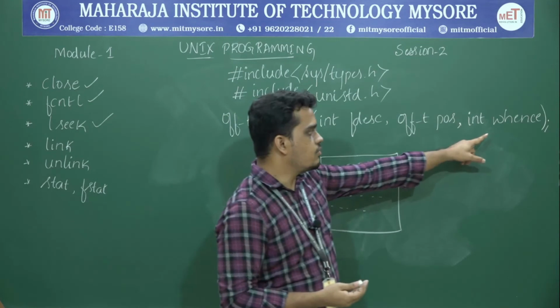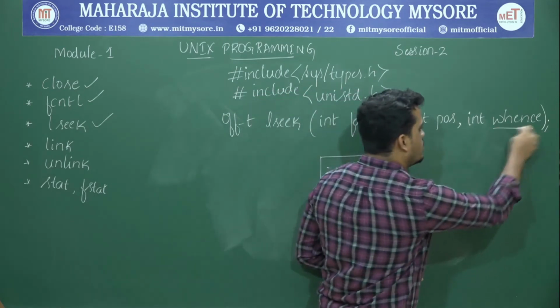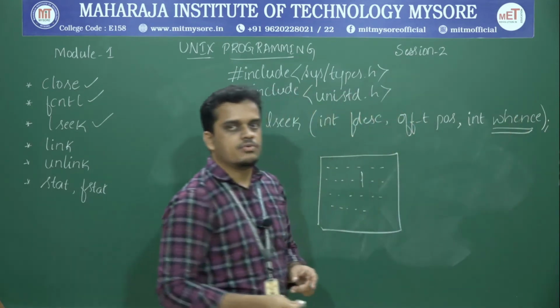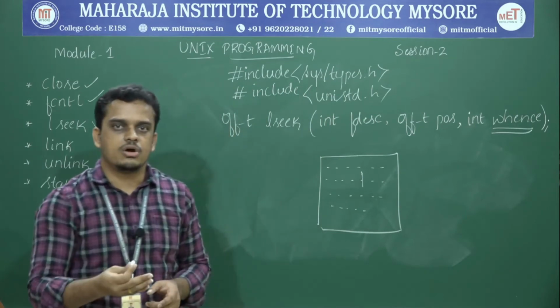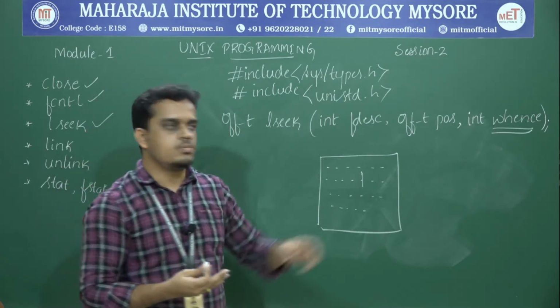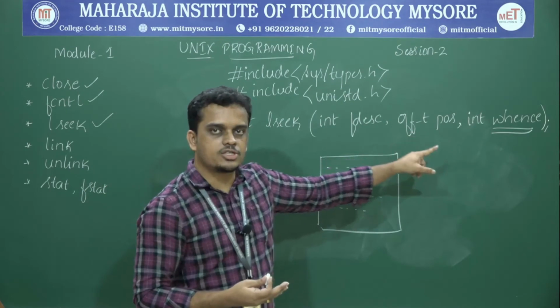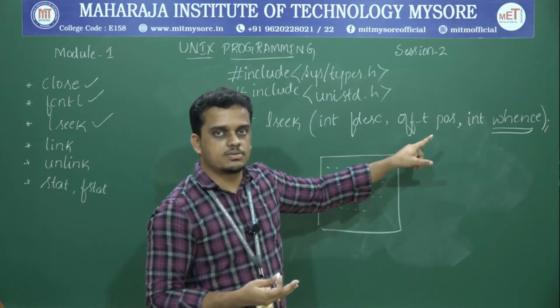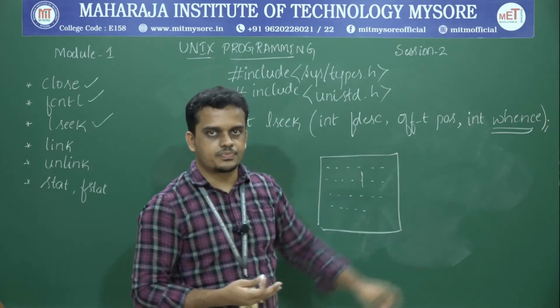And the last one is the whence. So whence is an argument which specifies from which point of that particular file I need to perform the addition or subtraction of the mentioned position.